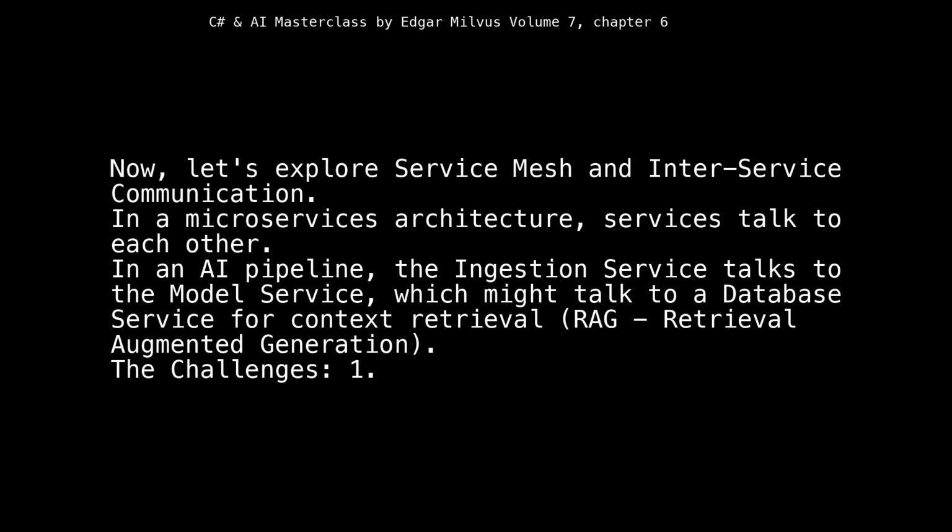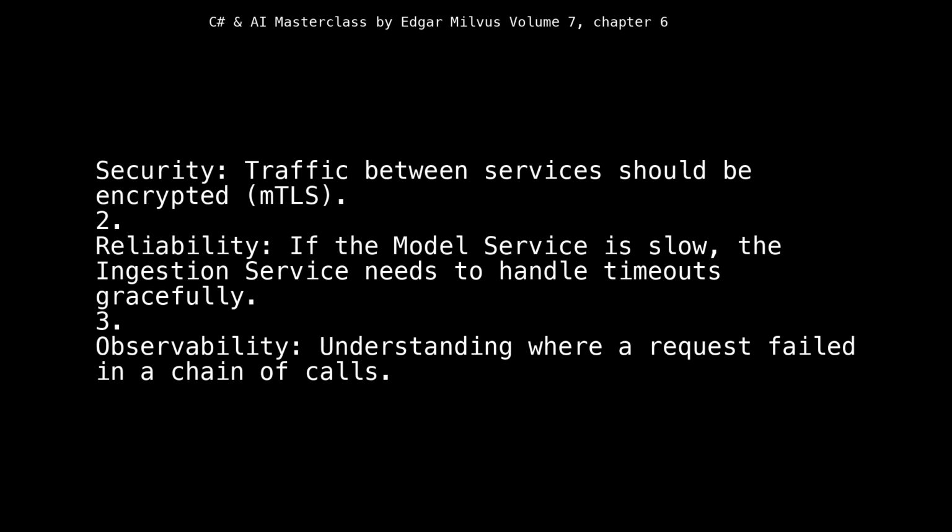The challenge is: 1. Security, traffic between services should be encrypted, mTLS. 2. Reliability, if the model service is slow, the ingestion service needs to handle timeouts gracefully. 3. Observability, understanding where a request failed in a chain of calls.